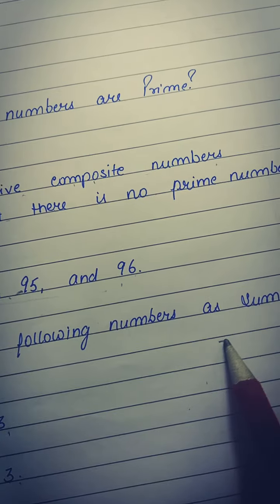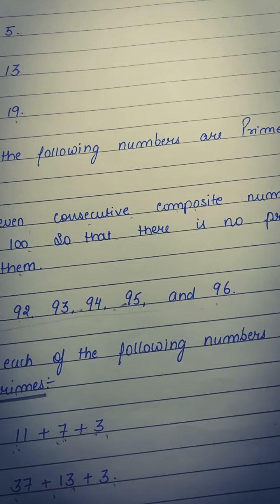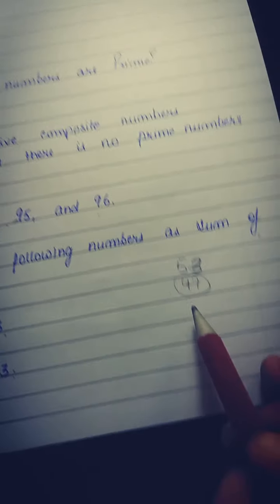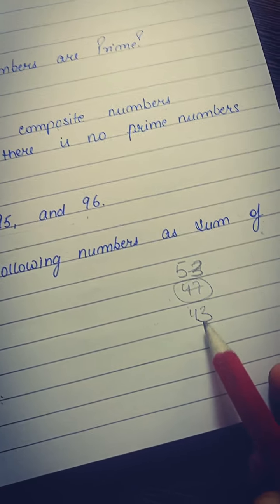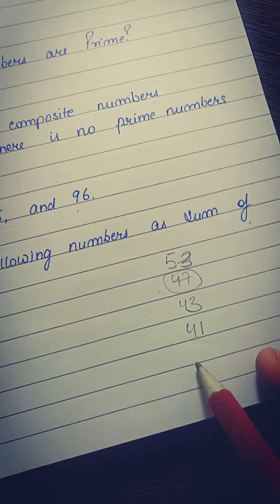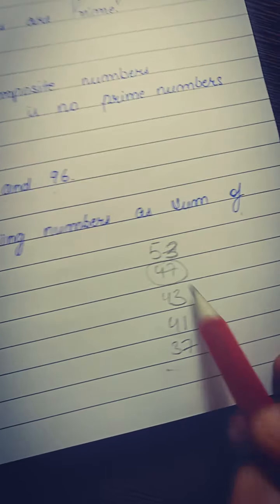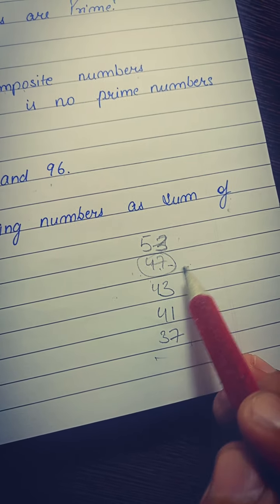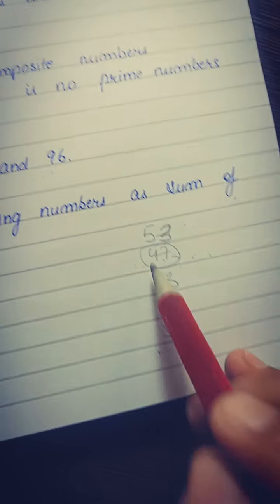That is, from 53 going down we will find that the prime number is 47, then 43, then 41, then 37. So any of the numbers can be picked up and used for making other such pairs. Okay, so you can try this at home and by now find the difference, how much number is needed, and that gap is to be filled by using prime numbers only. Okay, so this you can try at home.